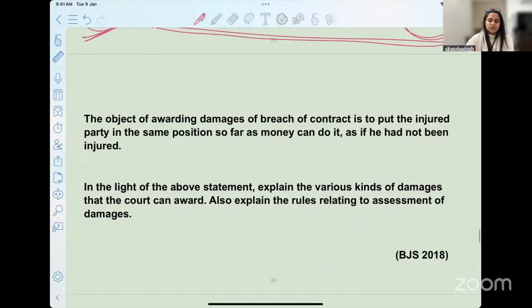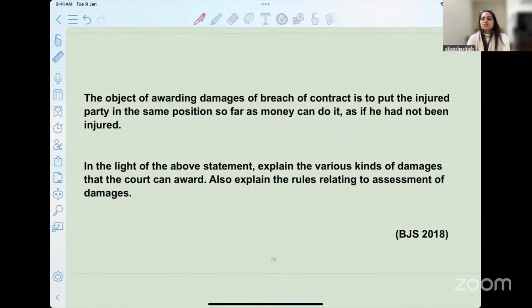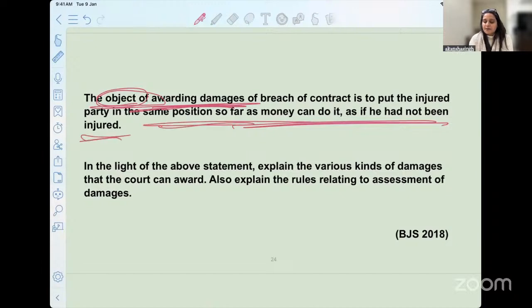So the first question is that the object of awarding damages for breach of contract is to put the injured party in the same position, so far as money can do it, as if he had not been injured. So what are we talking about here? What is the objective of awarding damages, and how do we actually take the person to the same position? Is it by way of money? Can it be non-pecuniary losses also? That is something that you can think of. In the light of the above statement, explain the various kinds of damages that the court can award. Also explain the rules relating to the assessment of the damages.